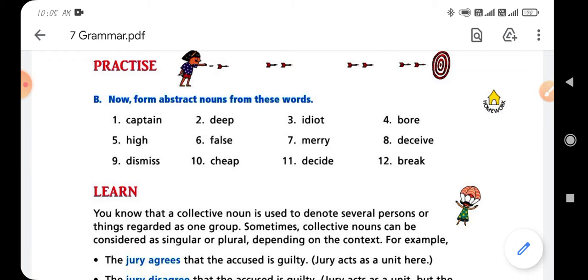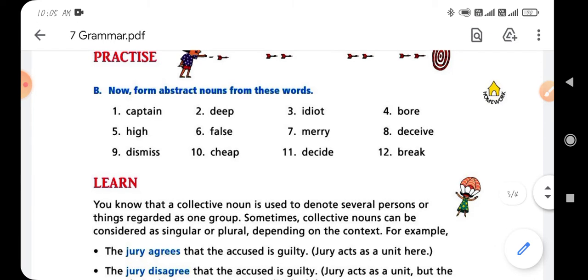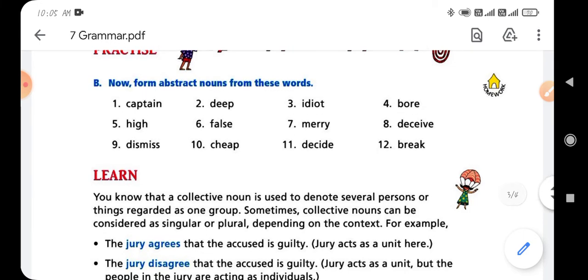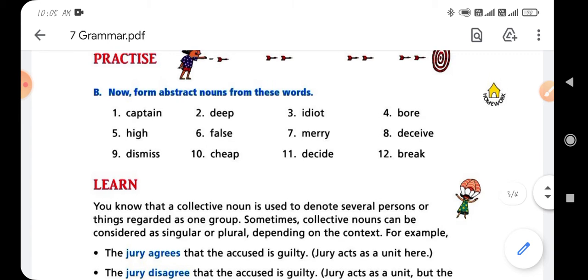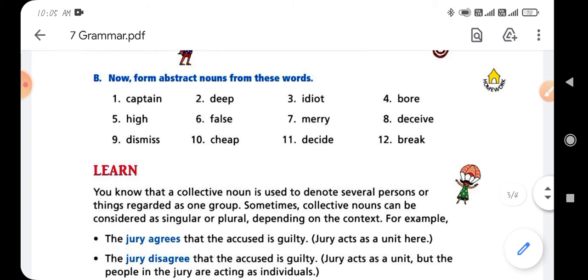Now option number 7, here is the word merry, and when we change merry into the abstract noun, the word will be merriness, and spelling is MERRINESS, merriness. Clear? Now next, option number 8, deceive. The word deceive changed into the abstract noun will be deception. Okay, deception. Spelling is